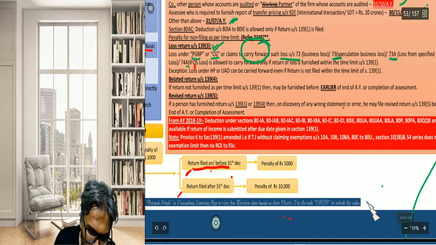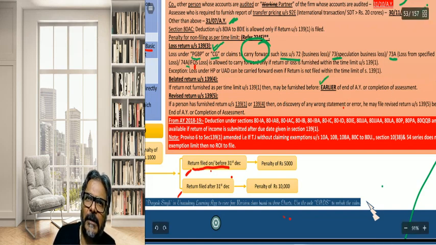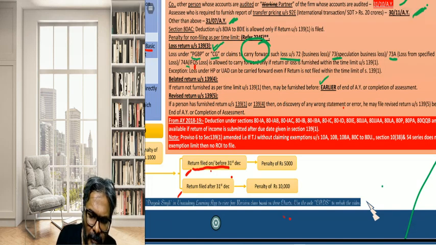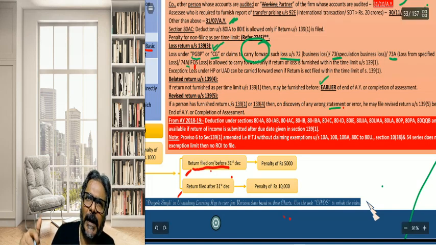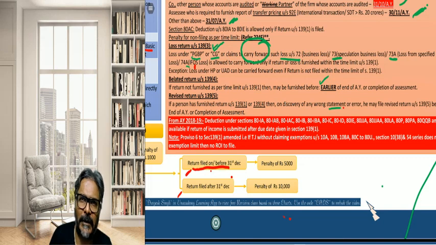Fine, students. This is how it has to be considered in this case. Now, with that, the next particular point, students, is about belated return. By when can you file the belated return? By the end of the relevant AY, and a revised return also can be filed by the end of the relevant AY. So both the belated return and the revised return have to be filed up to the end of the relevant AY, meaning thereby, students, after the end of the AY, you cannot file any return of income.